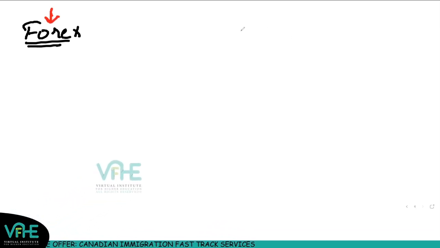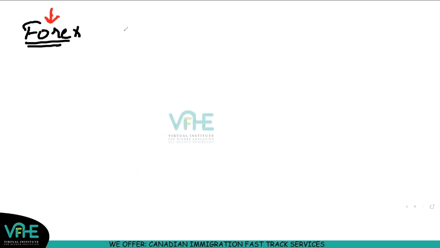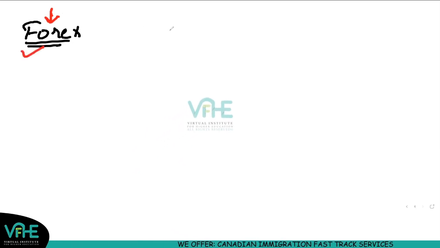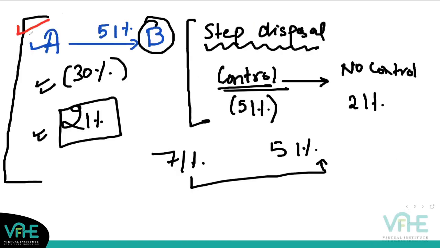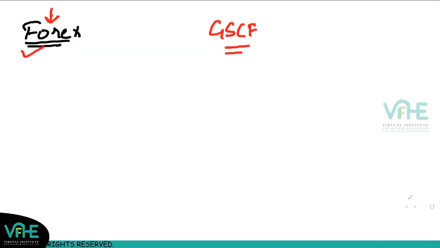In this attempt, you guys can find a question from foreign exchange, or you can find a question from group statement of cash flows. That's my take on it, but you cannot ignore these as well. Okay, change in group structure can also be there, but there is a more chance that you might find a group statement of cash flow.